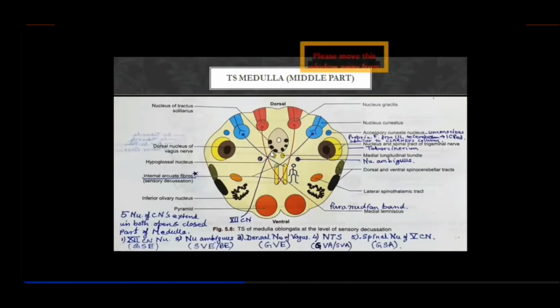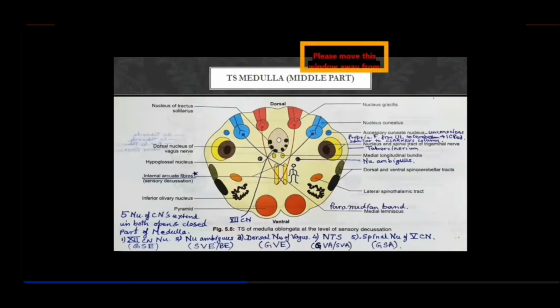Then further lateral, if you remember, the functional column was the general visceral efferent nucleus, and the general visceral efferent nucleus is for the smooth muscles. This is an autonomic fibers nucleus, and from here the preganglionic parasympathetic fibers arise, right? So in this category, at this level of the medulla, you find the dorsal nucleus of vagus, right? So this is the dorsal nucleus of vagus.